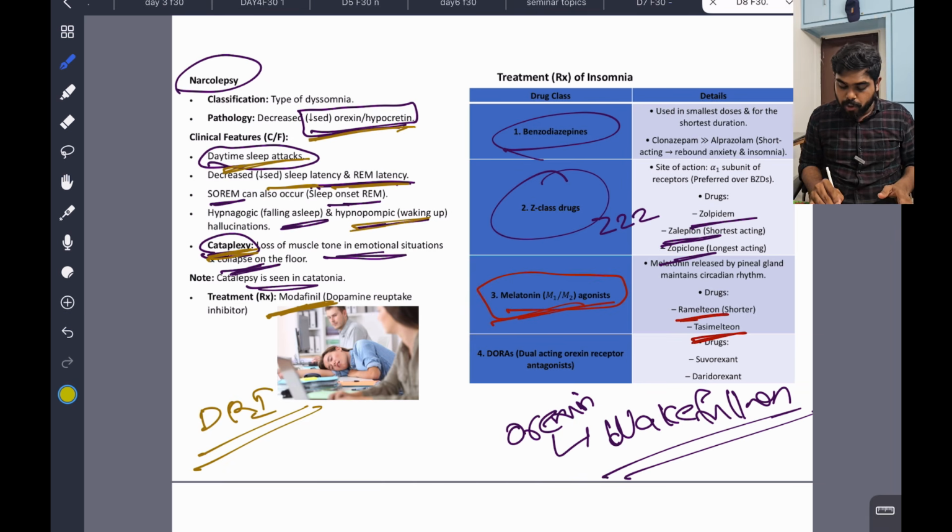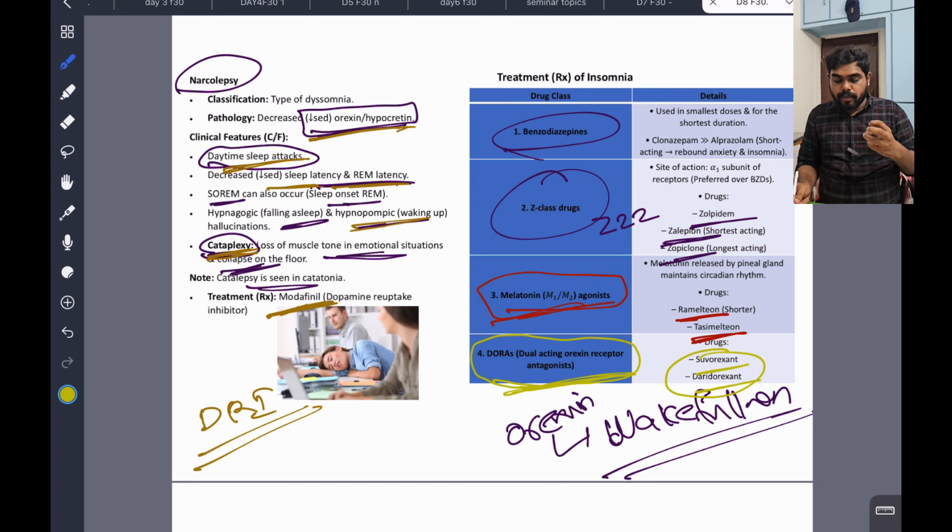What are DORAs? Dual acting orexin receptor antagonists. Orexin is a wakefulness hormone, and these are orexin receptor antagonists. That gives drugs like suvorexant, daridorexant. Okay, this can be asked. So insomnia can be managed by DORA, dual acting orexin receptor antagonists.